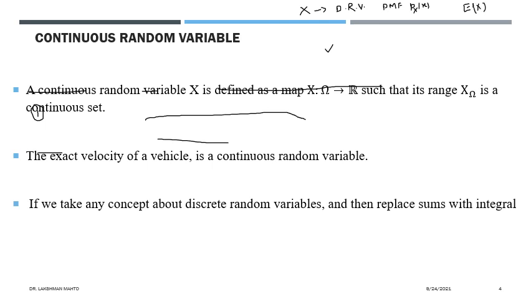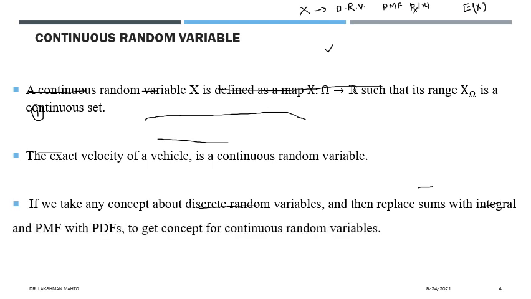Now we have the continuous random variable. If you take any concept from the discrete random variable, just replace the sum wherever you see it, like in the expectation, with an integral. And if you see the probability mass function in the discrete case and want to generalize it to the continuous random variable, then replace the probability mass function by the probability density function. Then we get the corresponding concept for the continuous random variable. You are just replacing.